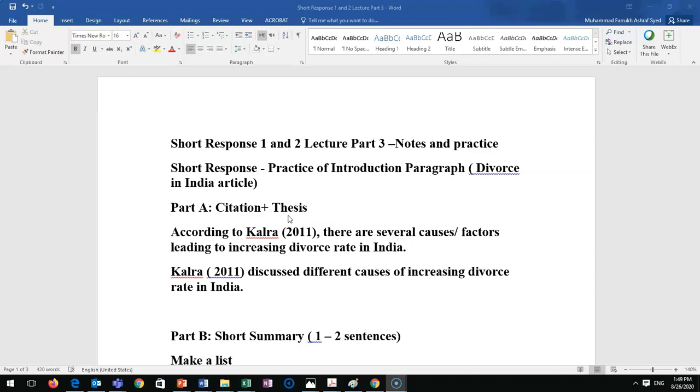Now, in the previous two lectures, part 1 of short response 1 and 2, I discussed reading strategies, how you can read the article, what type of information to select, what type of information to ignore. Part 2, I gave you an overview of how many paragraphs you have to write, how many words, and a general introduction to paragraphs: the introduction has 3 parts, body 1 has 3 parts, body 2 has 3 parts. So in this part, I'm going to go into detail about each paragraph one by one.